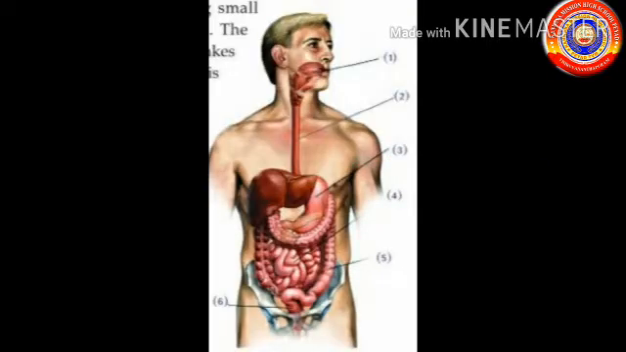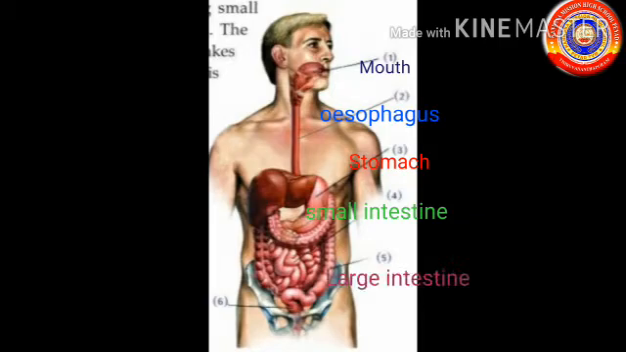Hope you are now familiar with the parts of the digestive system. Look at the picture and label the parts marked in it. The first one is the mouth. The second one is the esophagus. The third one is the stomach. The fourth one is the small intestine. The fifth one is the large intestine. And the sixth one is the rectum.